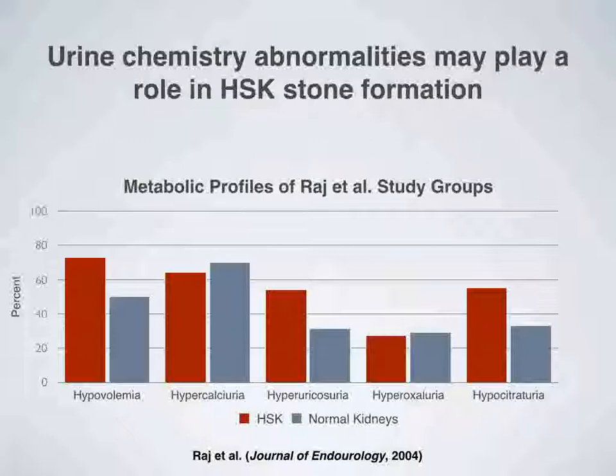11 horseshoe kidney patients with complete metabolic workups were identified and included in the study. Serum and urinary chemistries were then compared between horseshoe kidney patients with renal calculi and age, sex, and race matched controls with normal kidneys and renal calculi. They found that all horseshoe kidney patients had at least one metabolic abnormality in their 24-hour urine collection. The most common abnormalities were low urine volume, hypercalciuria, and hypocitraturia. Similar rates of metabolic abnormalities were noted in renal calculi patients with normal anatomic kidneys.